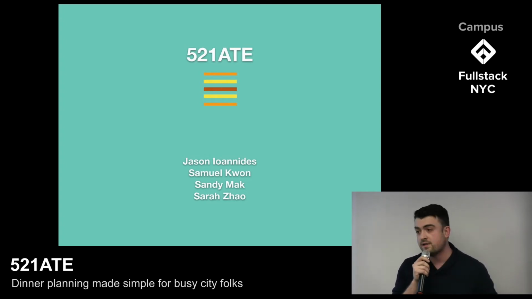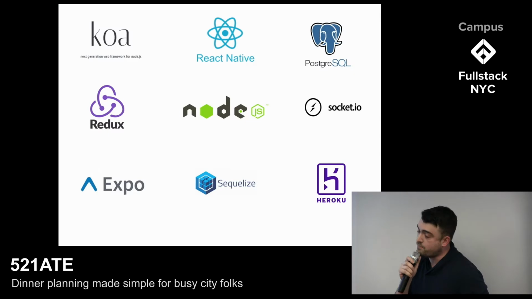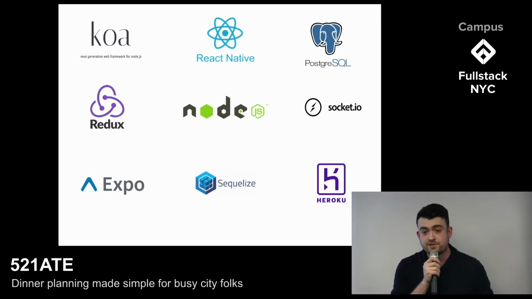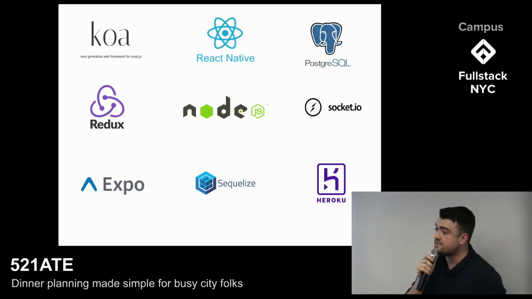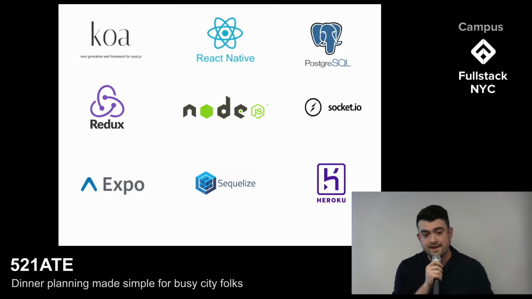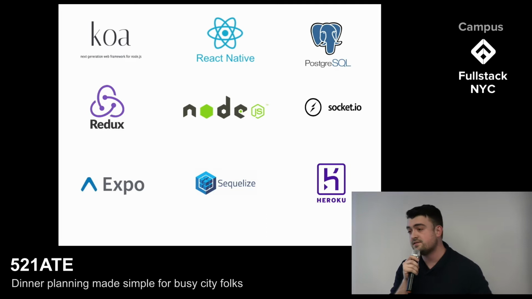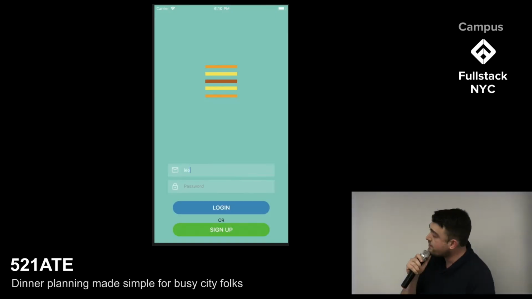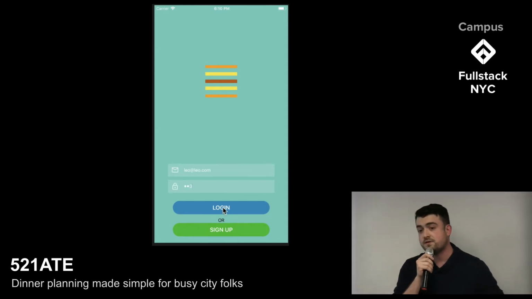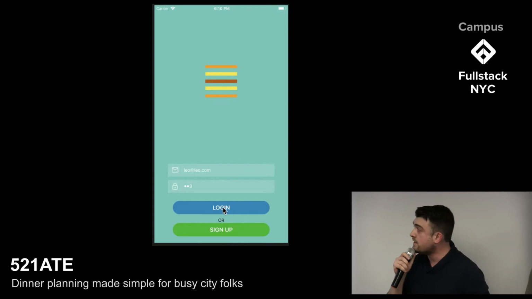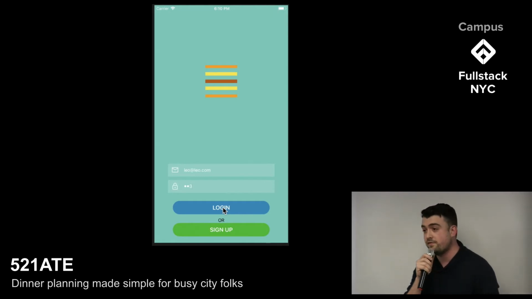In creating our app, we realized that a mobile application made a lot more sense for our purposes. So we utilized React Native JS as our front-end framework. This allowed us to simultaneously design an app for Android and iOS. In the back end, we utilized Koa.js for our server framework. This allowed us to keep the back end a lot more lightweight and a bit more modular. Now here you can actually see our login screen as we get the demonstration started. Our database uses a series of strong validators, and our server utilizes Koa Passport with an eye toward security in an increasingly insecure web environment. Now I'm going to pass it over to Sam, who's going to take you through the invitation process.